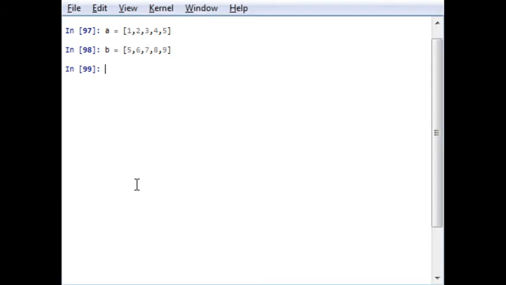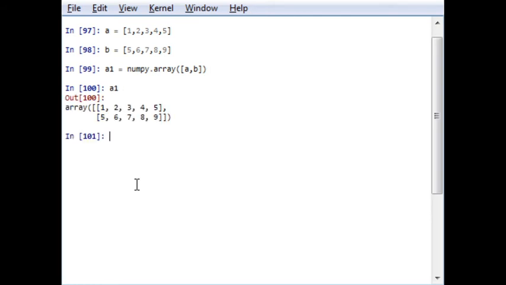Okay, now A1 is an array with elements from A to B. So it's two-dimensional. 1 2 3 4, A1 is two-dimensional. If you want to check the dimension, you can use the function. So I want to start collecting the elements from index number 0 to column index number 2.